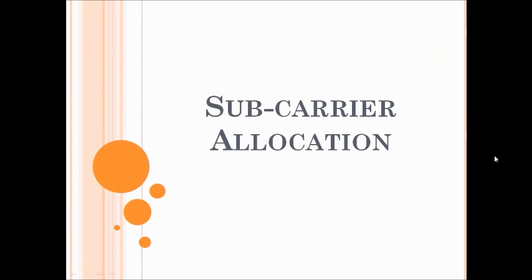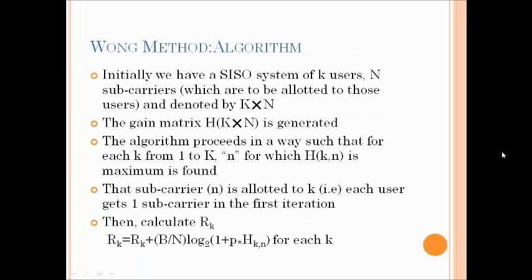And now first let's see about the subcarrier allocation. Among that we will see about the Wong method, that is the Wong algorithm first. Initially we have a SISO system, that is the single input and single output system of K users and N subcarriers which are to be allocated to those users, which is denoted by K cross N. The gain matrix, which is the H, which is denoted by K cross N, is generated first. The algorithm proceeds in a way such that for each k from 1 to K, the n for which H of k comma n is maximum is found. That subcarrier n is allotted to k, that is each user gets one subcarrier in the first iteration.